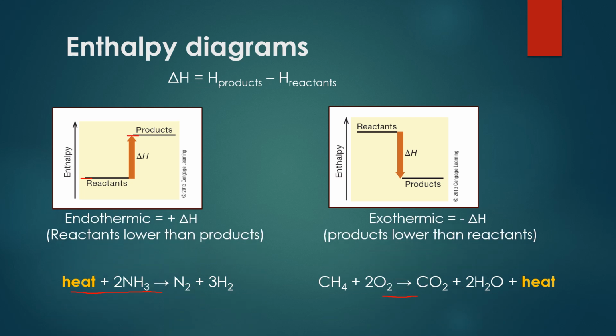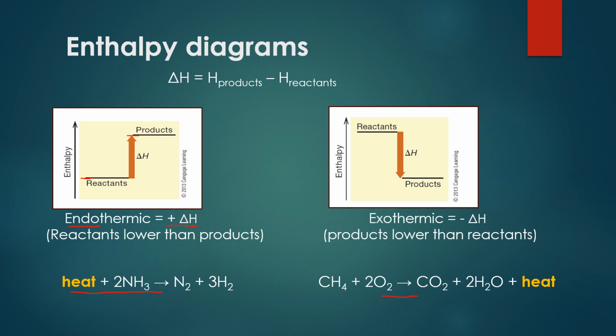When the reactants are lower in energy than the products, we're going to end up getting a positive delta H value. Whenever we have a positive delta H, as we saw on the previous slide, that indicates an endothermic reaction where heat is being absorbed from the surroundings into the system.